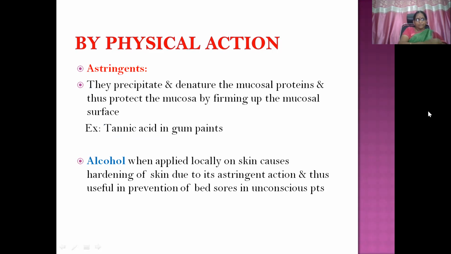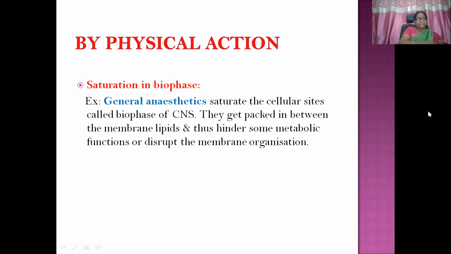Astringents, we have also discussed this in the earlier session. They precipitate and denature the mucosal proteins and thus protect the mucosa by firming up the mucosal surface. Example, tannic acid in gum paints. Alcohol, when applied locally on skin, causes hardening of the skin, which is used in the treatment of bed sores in unconscious patients because of the precipitation of proteins and then hardening of the skin.